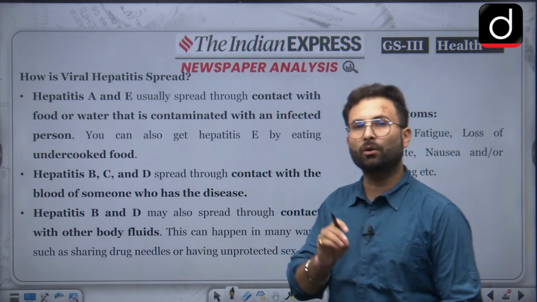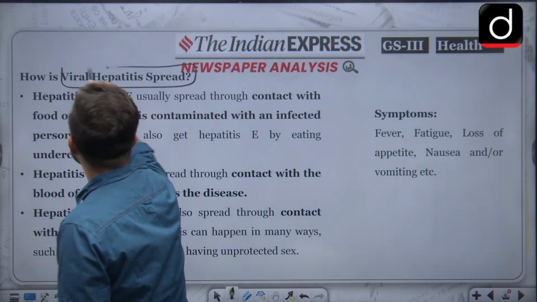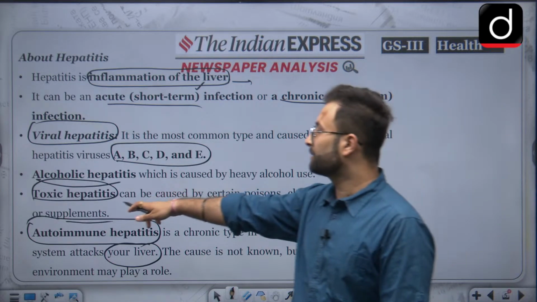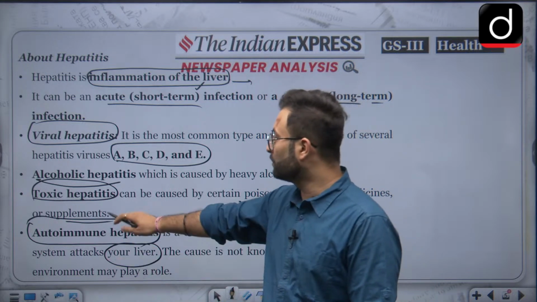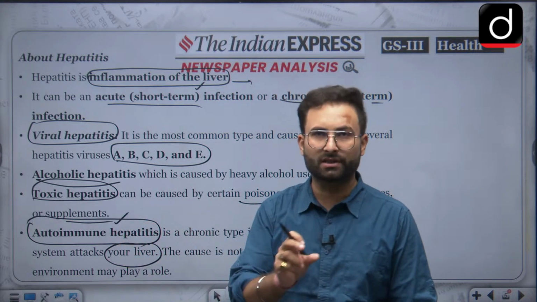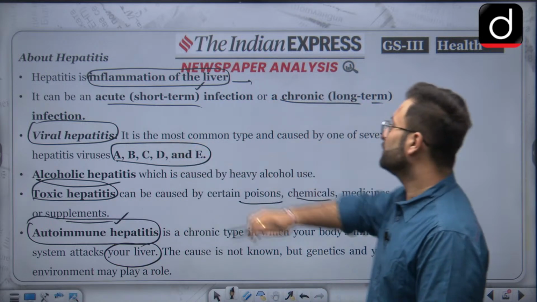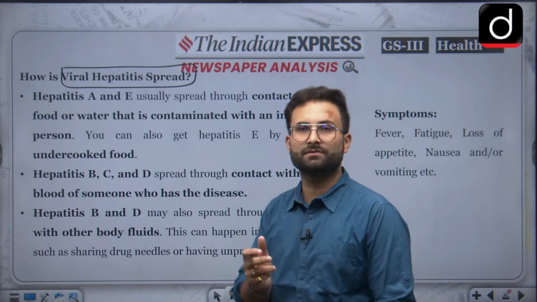So let's see how this particular viral hepatitis is spreading. Other than that, when we are talking about the other hepatitis which we have seen, like toxic and autoimmune, these are based on toxins, or on the bodily function of a person. So these are not communicable. But viral hepatitis is the kind of disease which spreads.